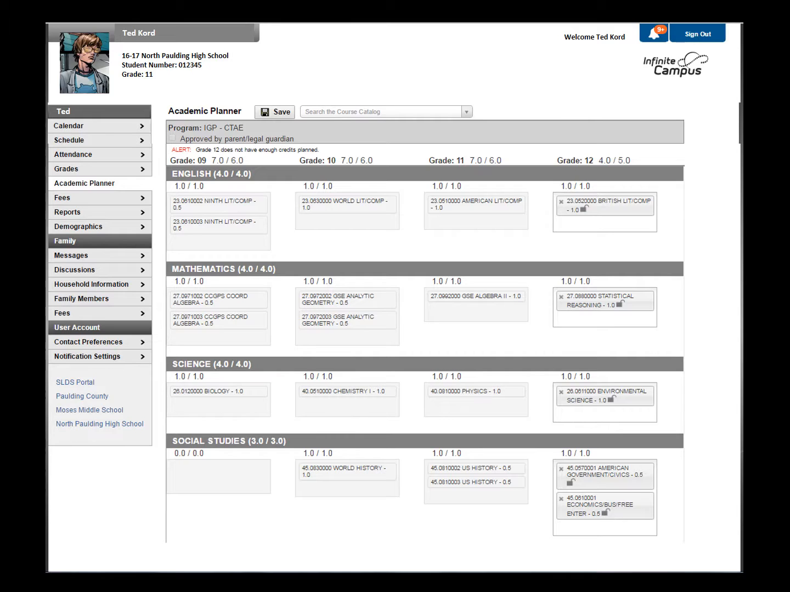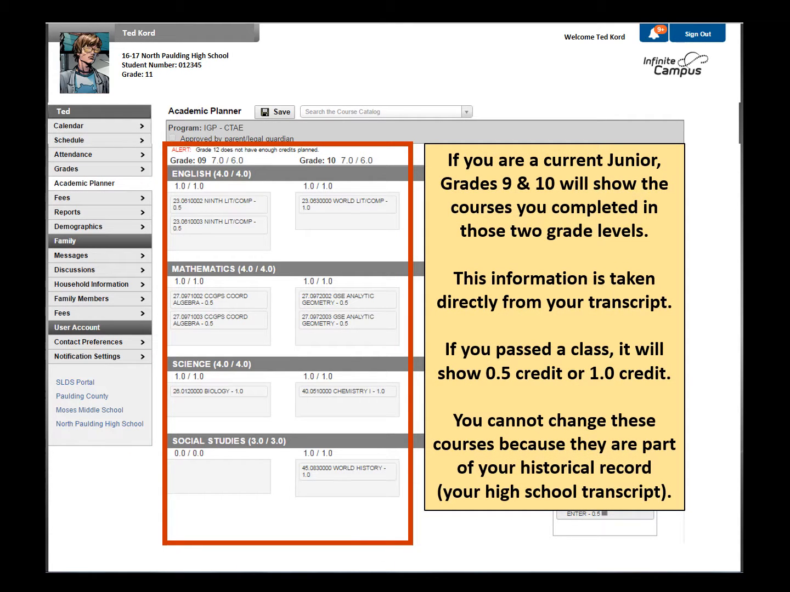As we look at a student's actual plan, you should see courses entered into the various subjects for each grade level. Depending upon a student's year in high school, this information is coming from one of 3 sources: the student's transcript, the student's current schedule, or courses the student has entered as part of the plan. Let's look at an example of a current 11th grade student. If you're a current junior, grades 9 and 10 on your plan will show the courses you completed in those 2 grade levels. This information is being taken directly from your transcript.